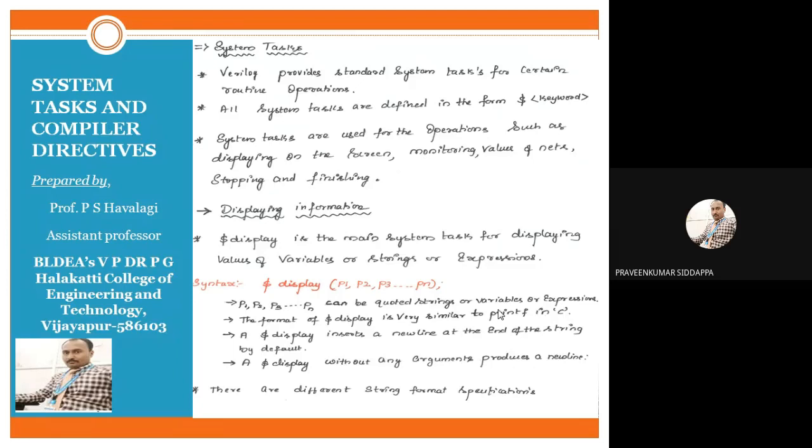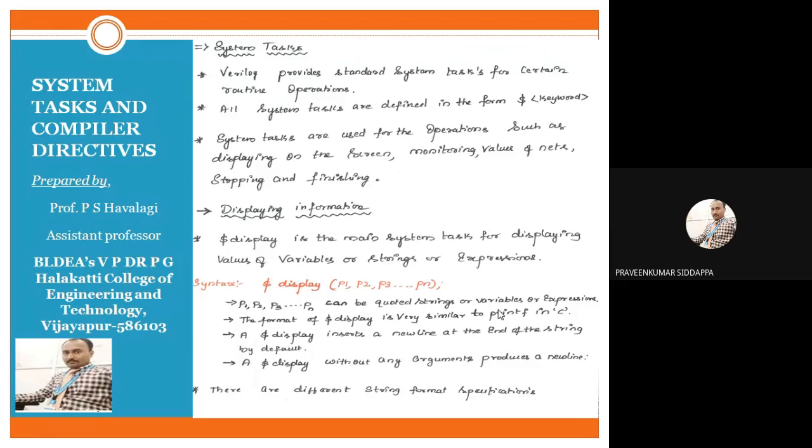If you write $display, whatever information you have written within the brackets will be displayed on your screen. $display is the same as the printf statement in C programming. Whatever operation is executed by printf in C, if you want to execute it in Verilog HDL, we use $display.